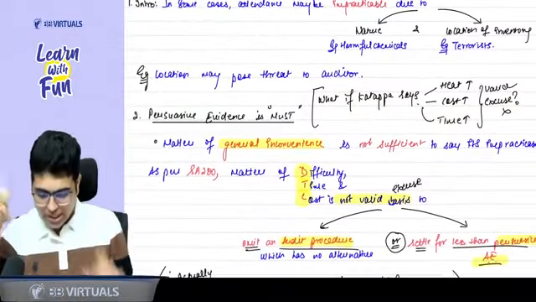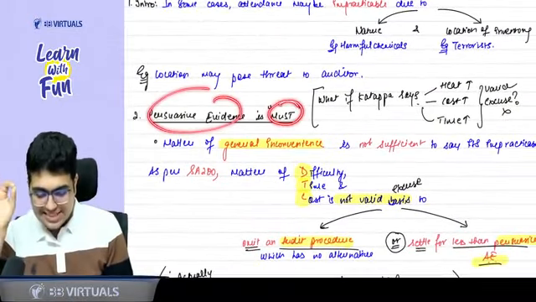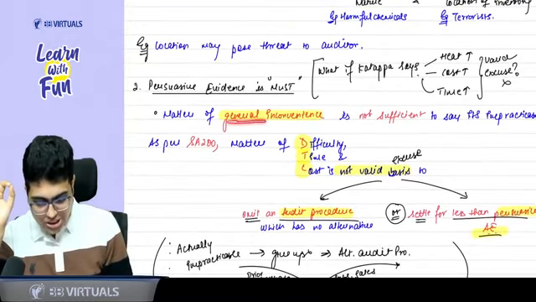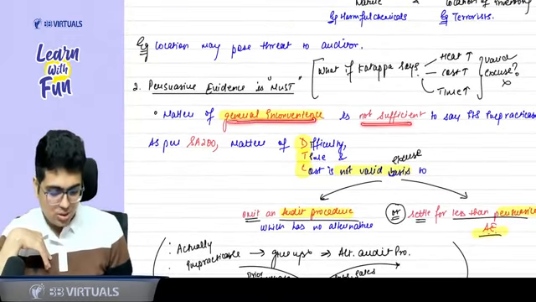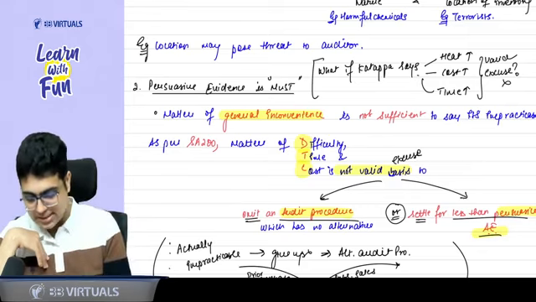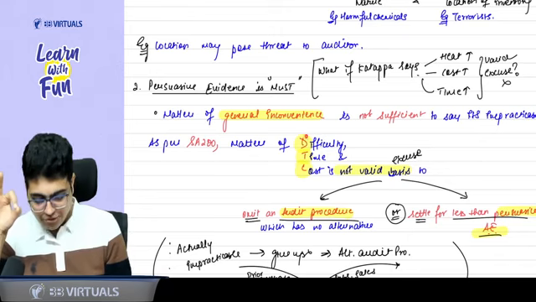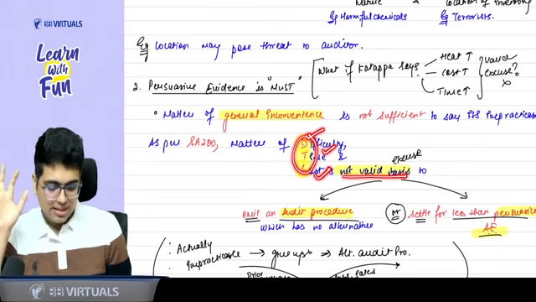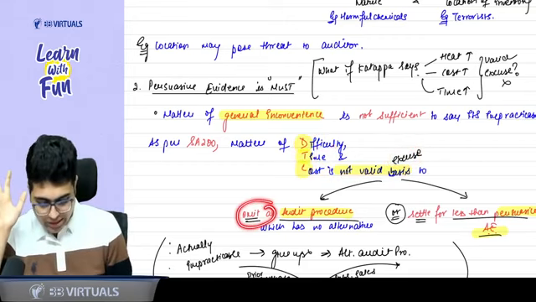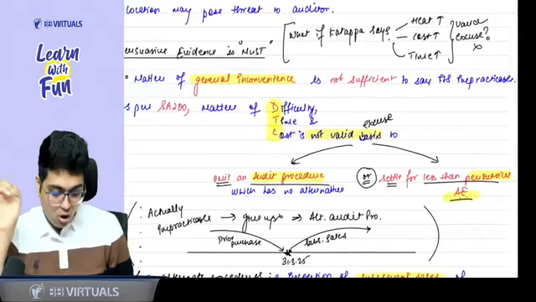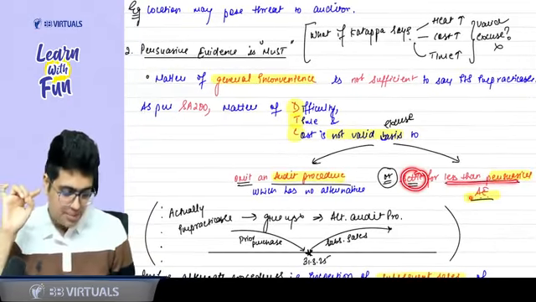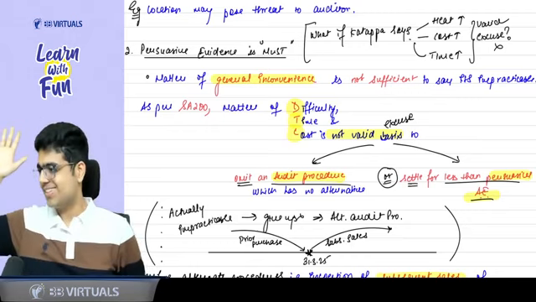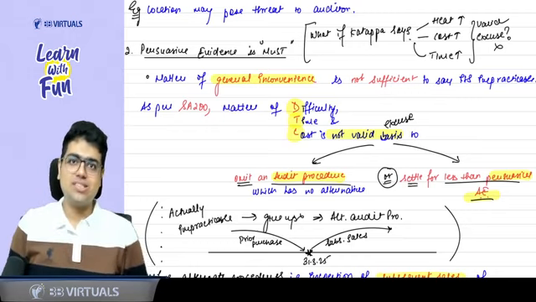Okay. So you need to write persuasive evidence is necessary. It is a must. So how do you write it? Any matter of general inconvenience is not sufficient to say that it is impracticable, because as per SA 200, matter of difficulty, time and cost, that is DTC, is not a valid basis, is not a valid excuse to omit an audit procedure which has no alternative, or settle for less than persuasive evidence. That means you need proper, sufficient and appropriate evidence. You cannot settle for less than persuasive evidence.